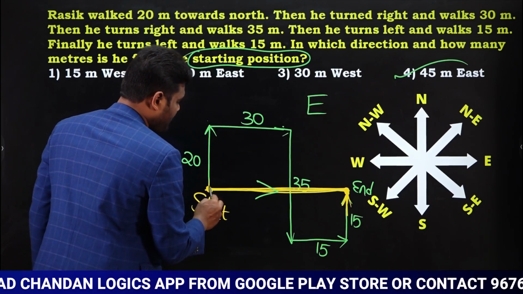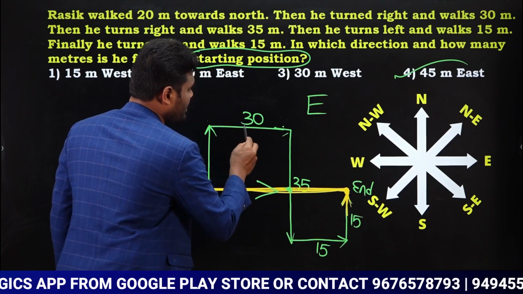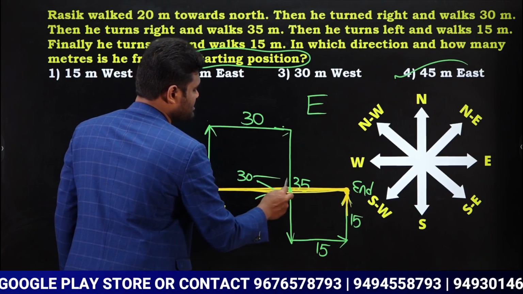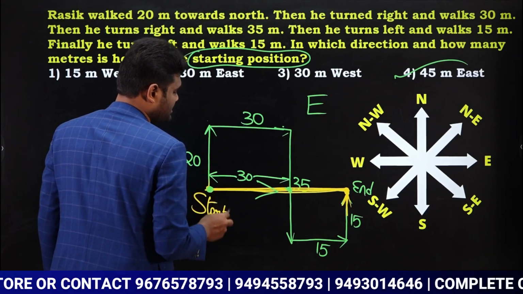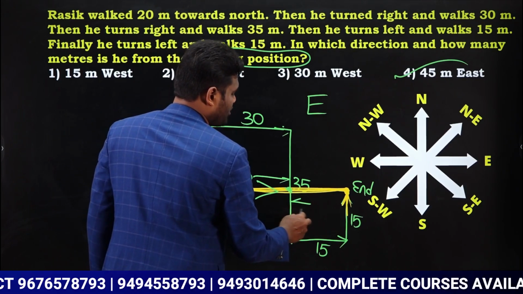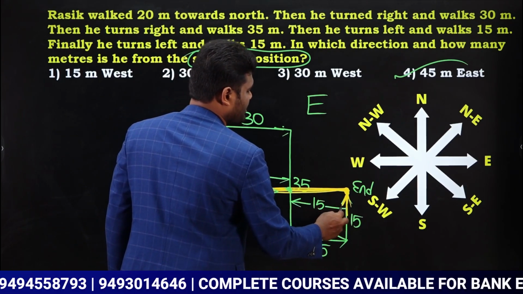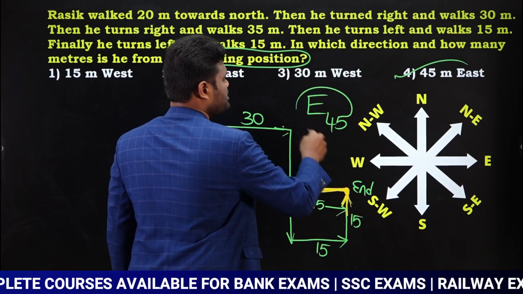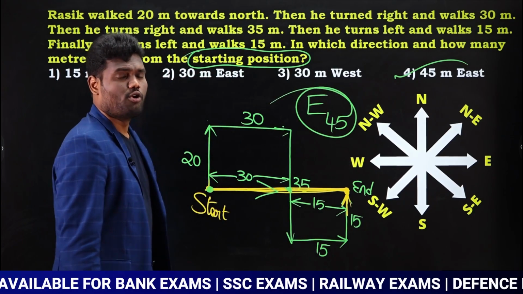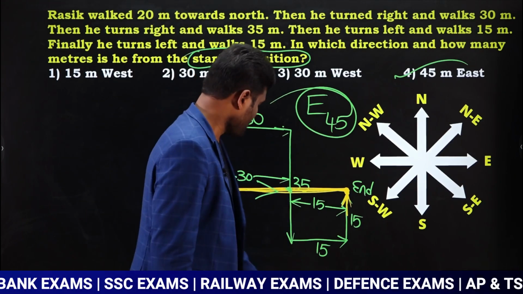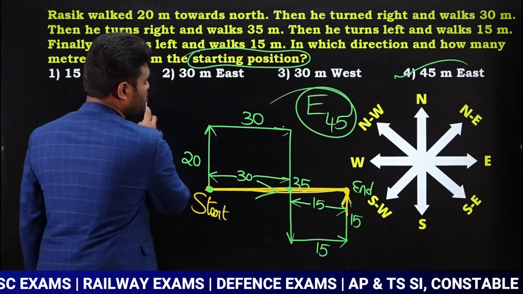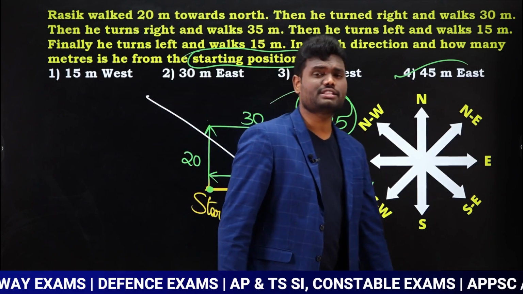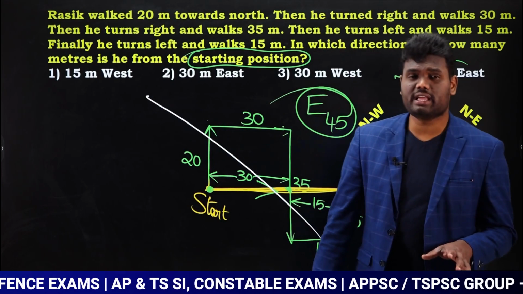From here to here, distance is 30 meters. And from here to here, distance is 15 meters. So 30 plus 15 is going to be 45, which means the answer is 45 meters towards east.